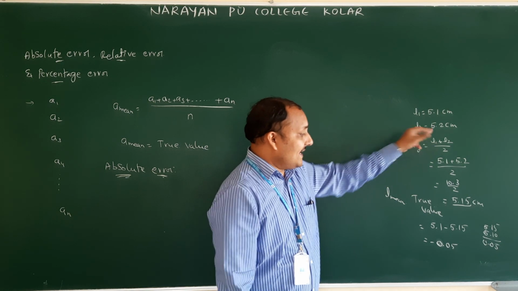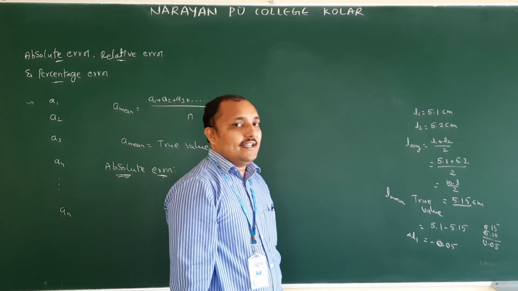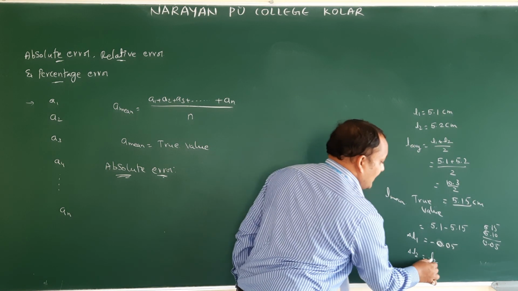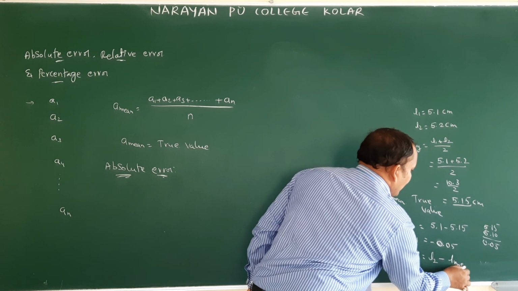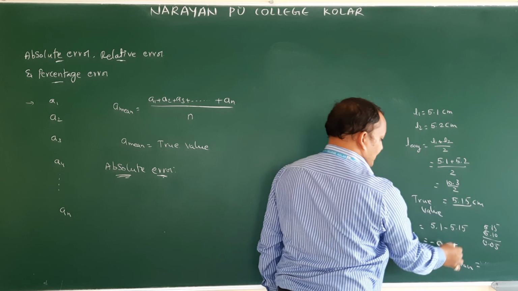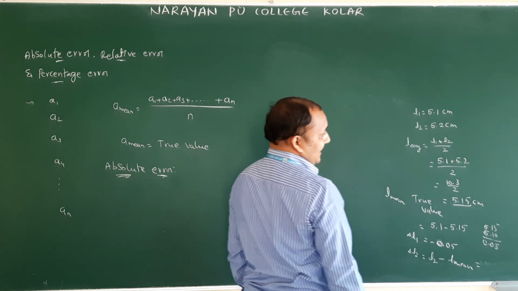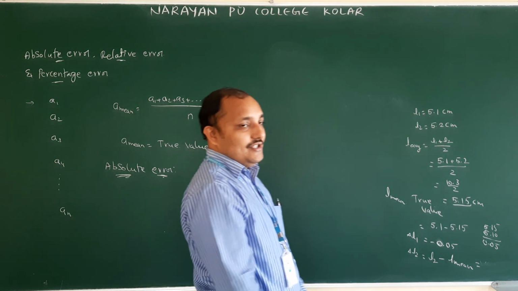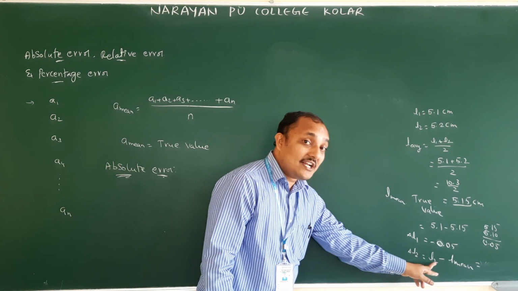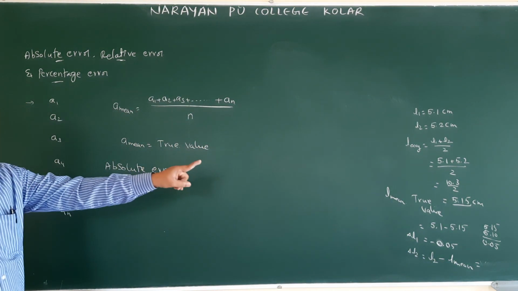Next, the second one. What is the symbol of this one? Delta L1. Delta L2 is nothing but L2 minus L mean. L2 is 5.2, this one is 5.1. That one also we are going to get 0.05. So the difference between measured value and true value is called absolute error. That one I gave as an example.